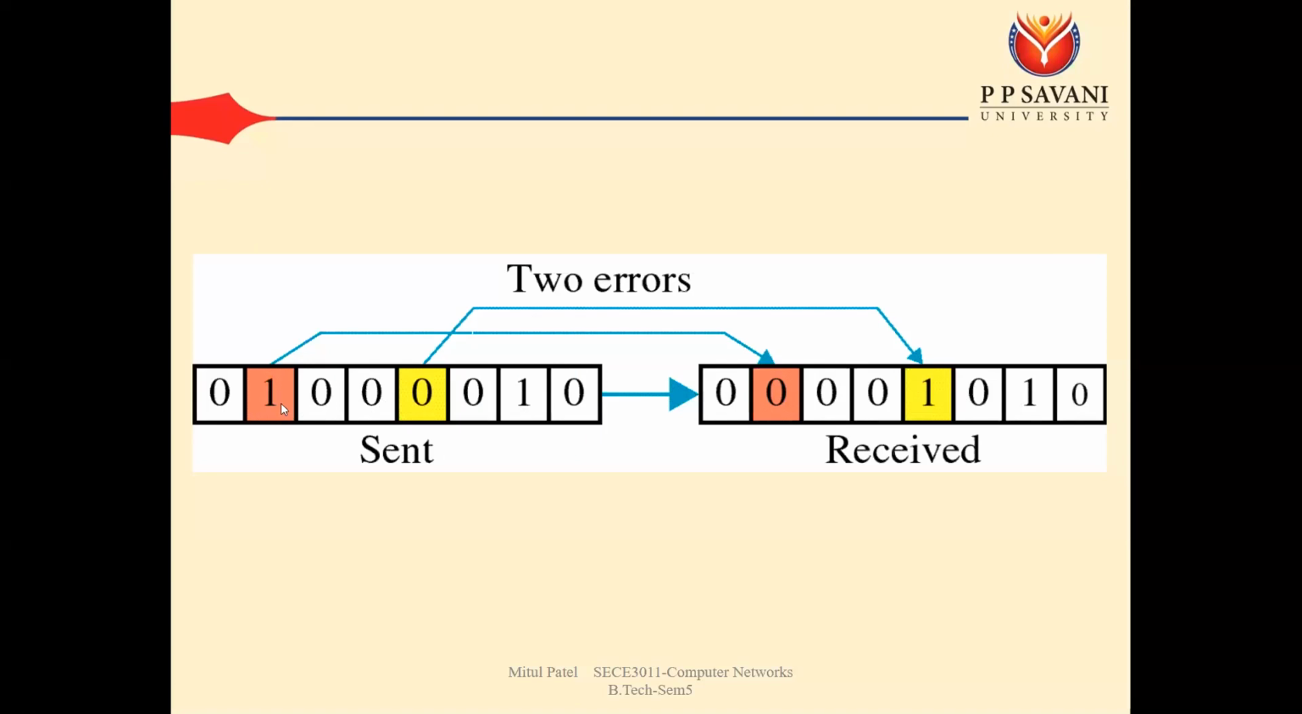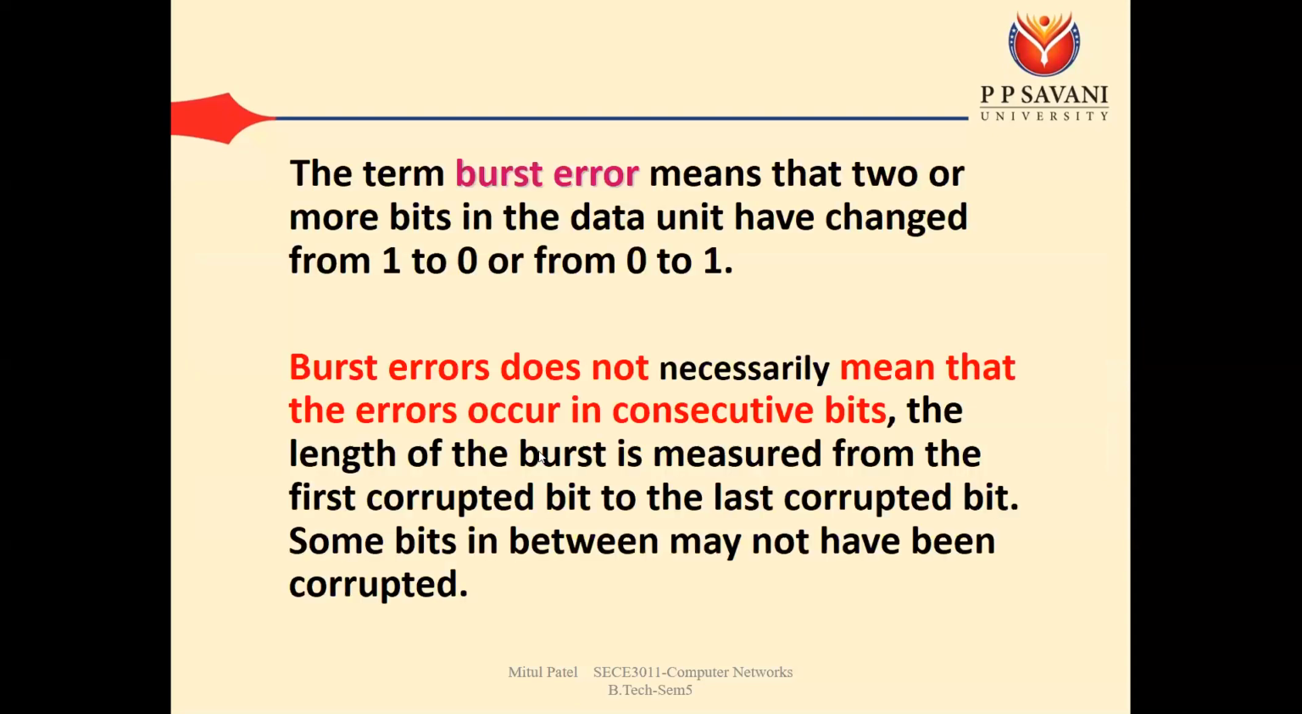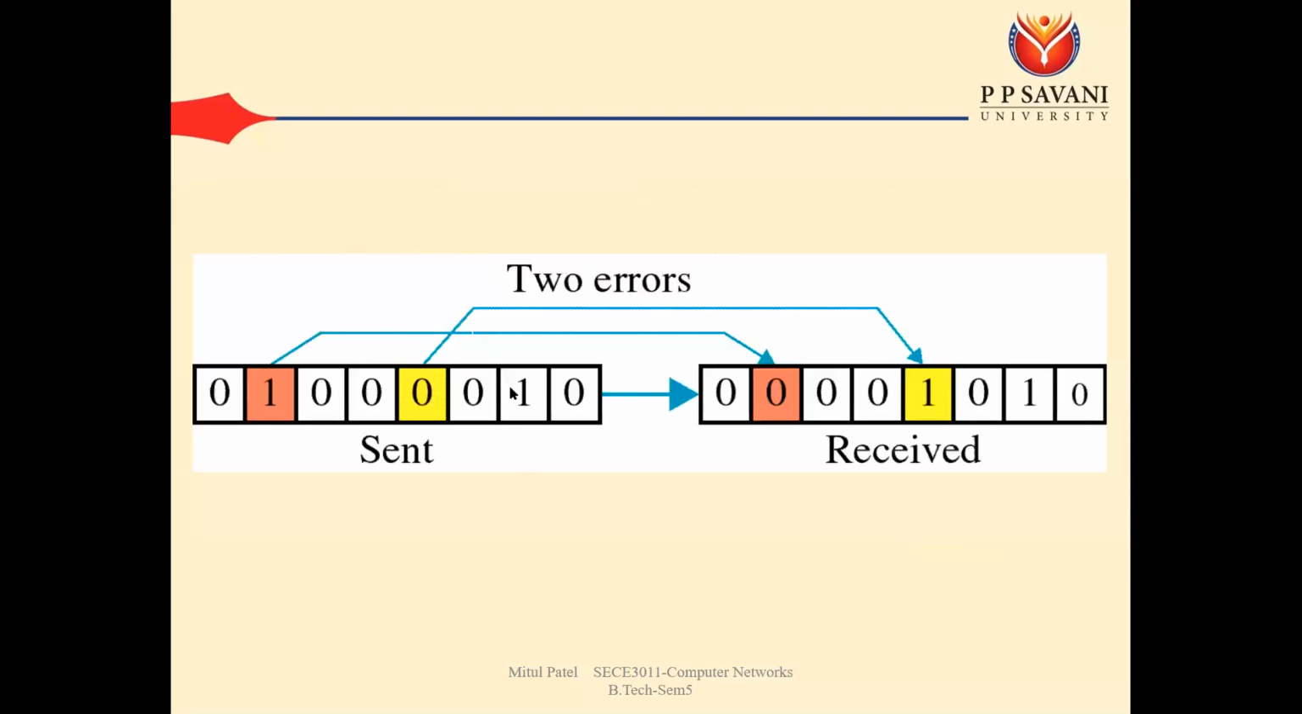Okay, in the second location 1 became 0 and in the fifth location 0 became 1. So that is known as the burst error. When finding a burst error, one important criterion is burst length. Burst length means here we see that the second bit changed and the fifth bit changed. So the difference, 5 minus 2, is 3. We can say that our burst length is 3.